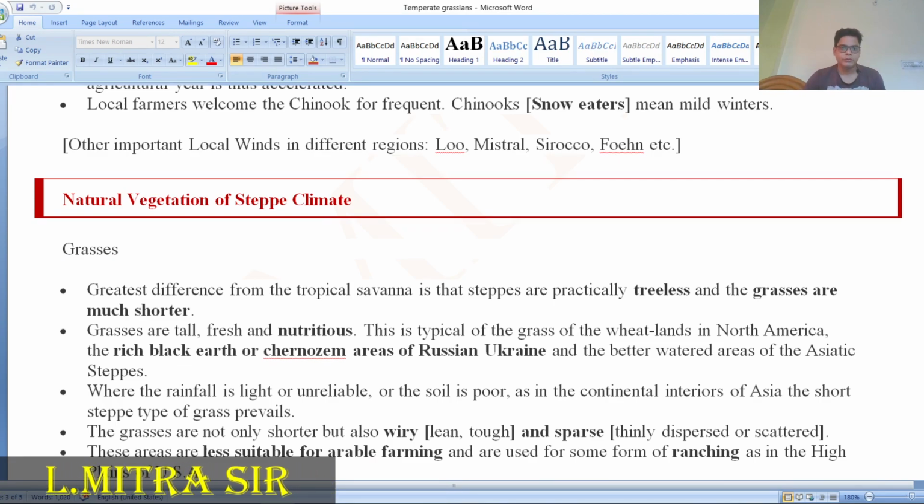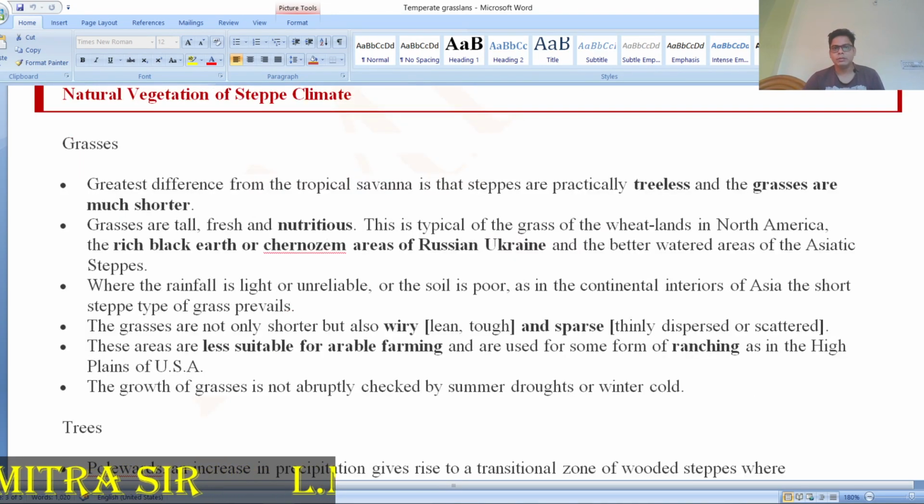What are the grasslands? We can find grass in the tropical savanna. It is treeless, and the grasses are much shorter in that area. Another thing is that the grasses are tall, fresh, and nutritious. These temperate grasslands are the wheat lands of North America. There you can see the rich black earth and the Chernozem soil, which you can find in the Russia and Ukraine area. So this area is very productive for wheat.